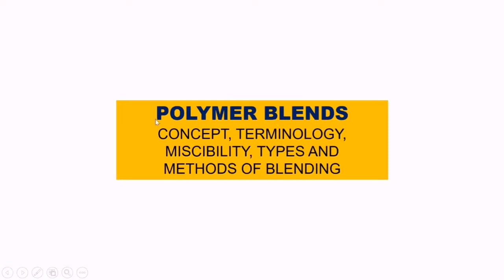Polymer blend is a different area of plastic technology. Polymer blends are defined as the mixing of two different polymers and copolymers to form a product having unique properties which cannot be found in a single plastic material.